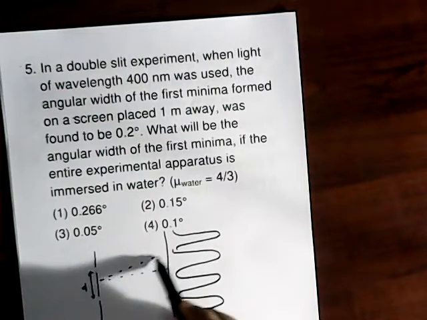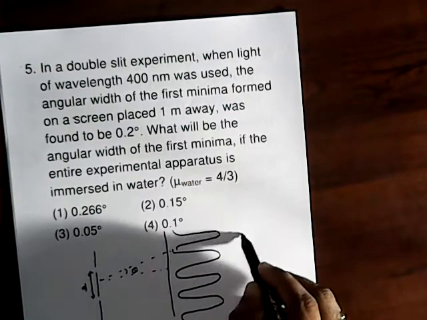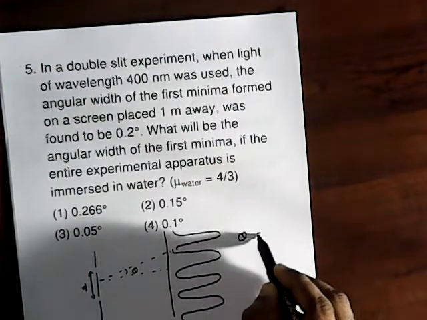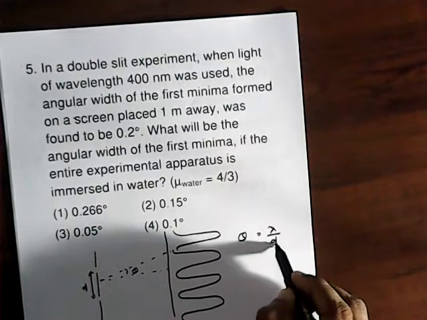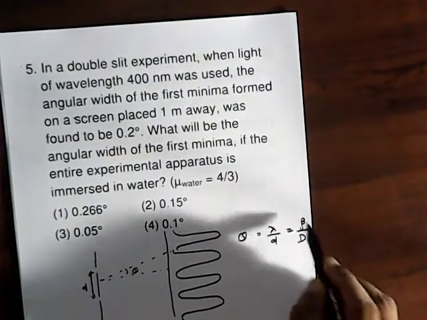This angle is the angular width of the first minima from the central maxima. So there we can say that theta is equal to lambda by d, or beta by D.